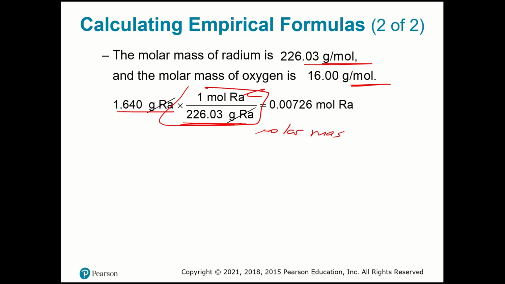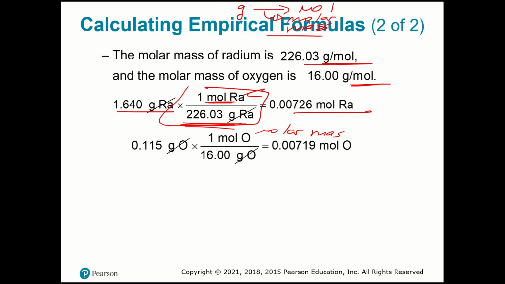So we're going to have moles. If I have grams and I want moles, I use the molar mass of each element, not the total. Remember, we are not calculating percent composition here. We are calculating empirical formula. So we're going to do element by element, with the molar mass of each element. So we're going to find the number of moles of radium, and you're going to do the same thing for oxygen.